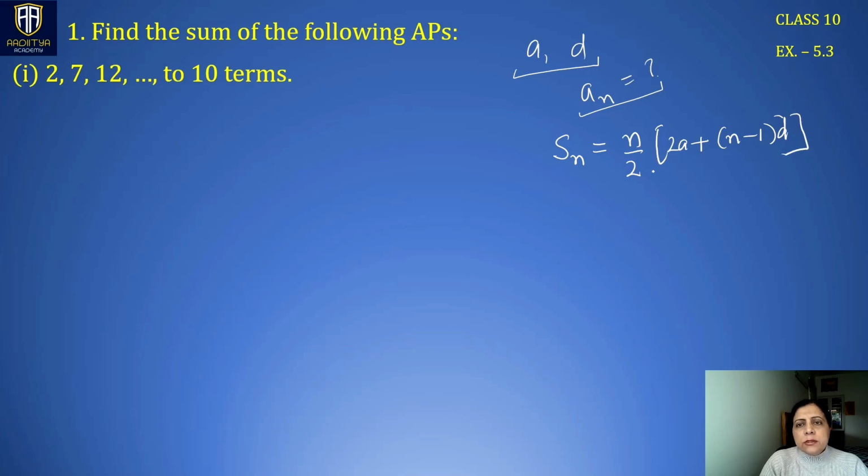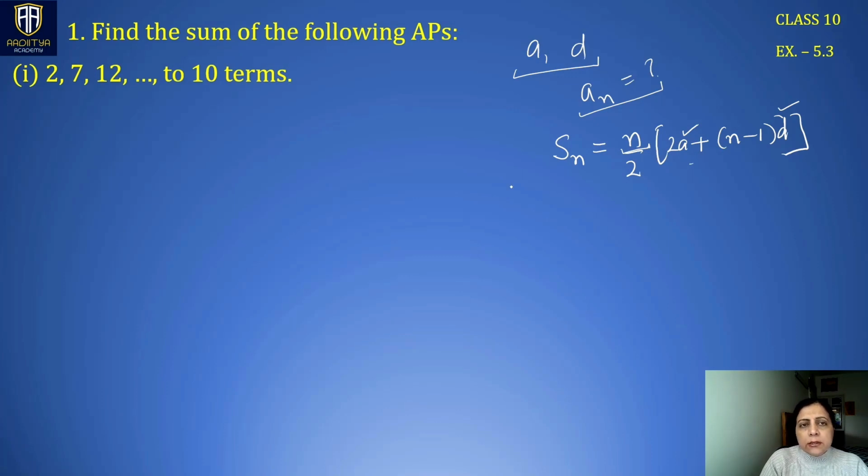This is the formula you use when a and d are given in the question and the number of terms is also given, so this is the formula when the sequence is given in terms of a and d.